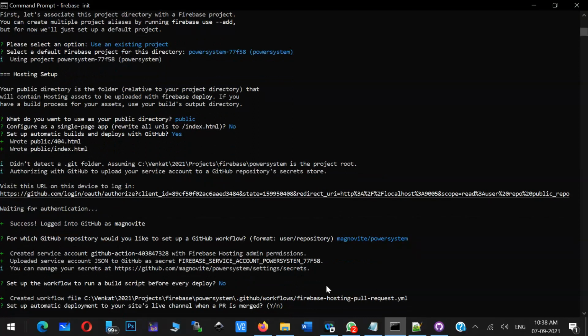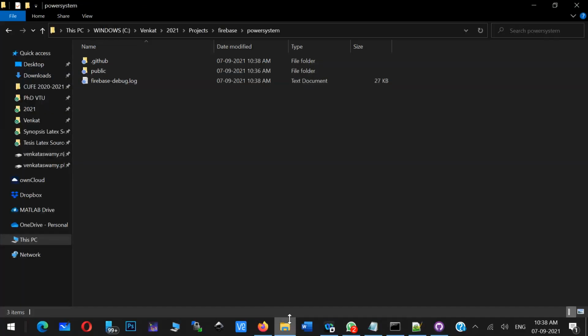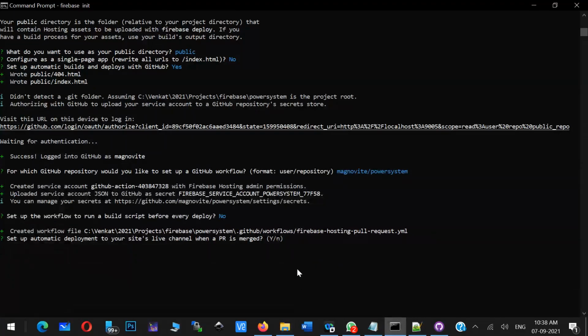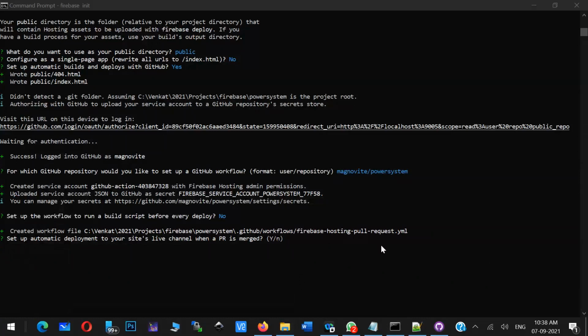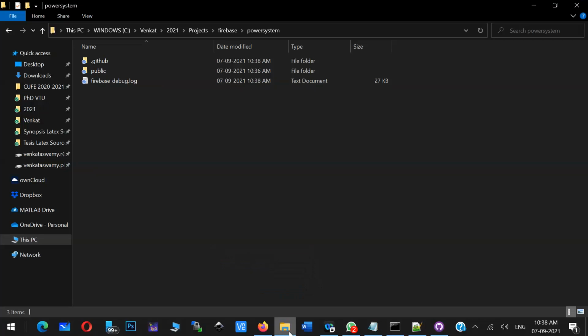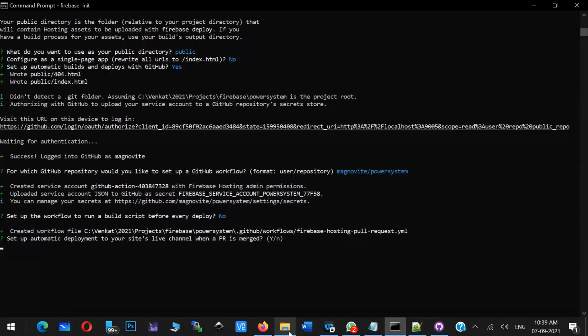Additionally, 2-3 entries it will take, so carefully you just have to select that one. That's all. In the backend, if you see here, some file directories and files are created. It is not uploading to GitHub. It's just creating a project by connecting GitHub and Firebase. Both are happening, and it will create a build script.